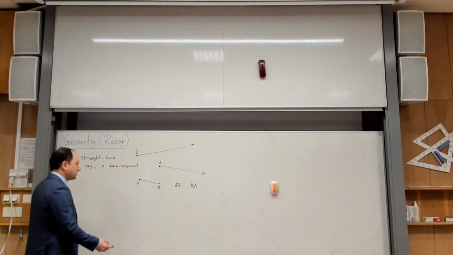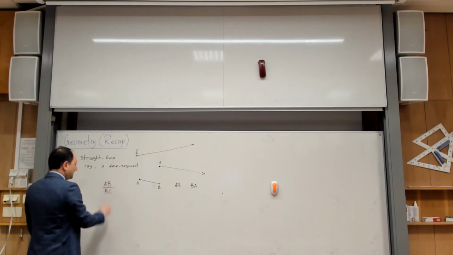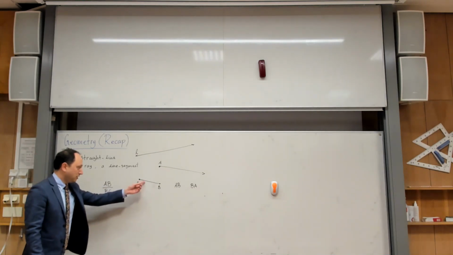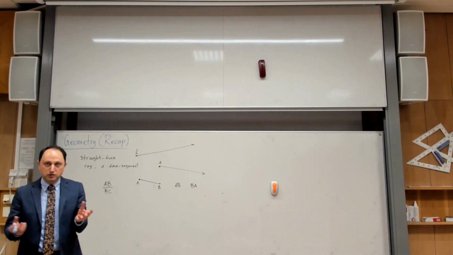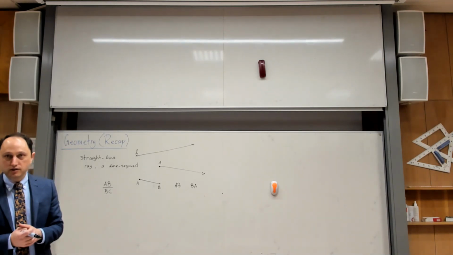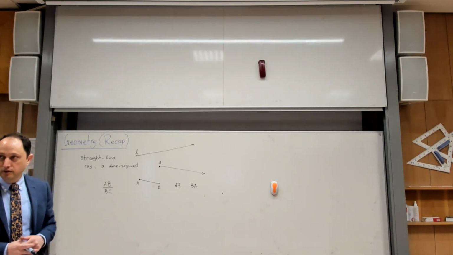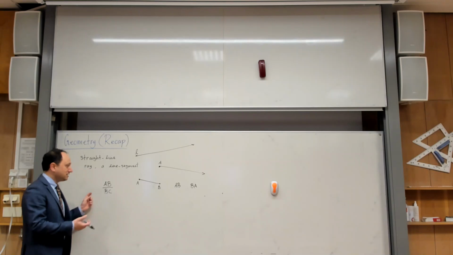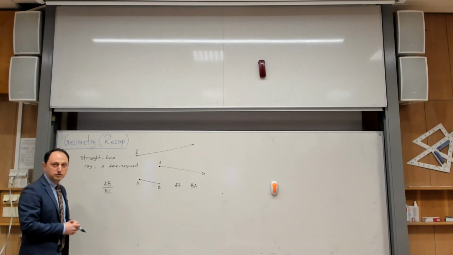But if you see AB divided by BC, then of course you cannot interpret AB and BC as shapes, because I don't know how to divide two line segments by each other. Division is defined among numbers, not shapes. So if you see something like this, it means that AB is the length of line segment AB.